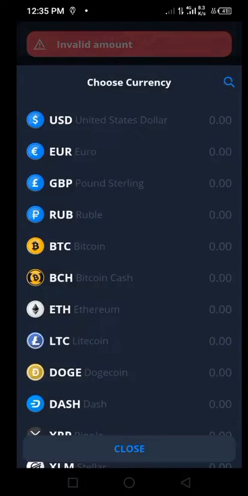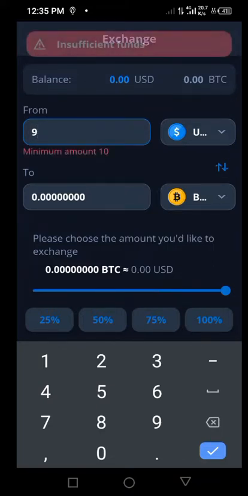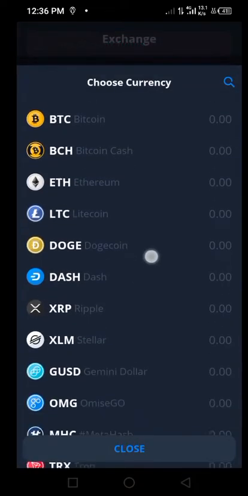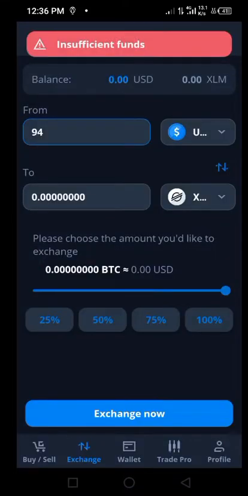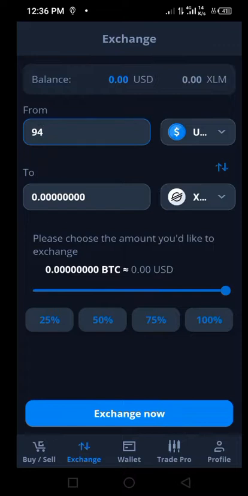Okay, change this to dollar, and then put this. We are putting in 96 plus their fee. Let's put in 94. Once we put in 94, it's going to change this to XLM, Stellar Lumen. Why are we choosing Stellar Lumen? We are choosing Stellar Lumen because it is very cheap and has a very minimal transaction fee, so that you don't get charged too much when you want to withdraw the coin.